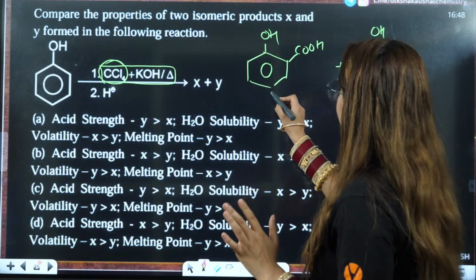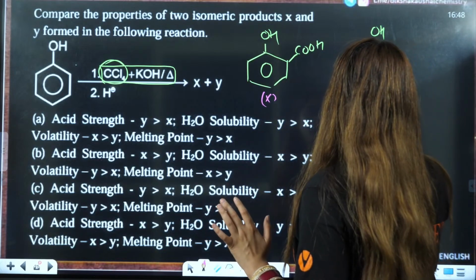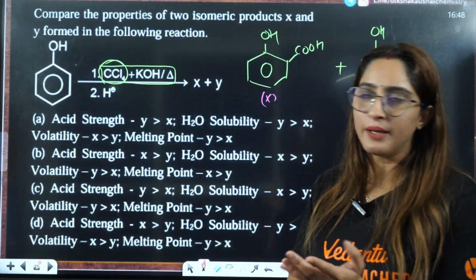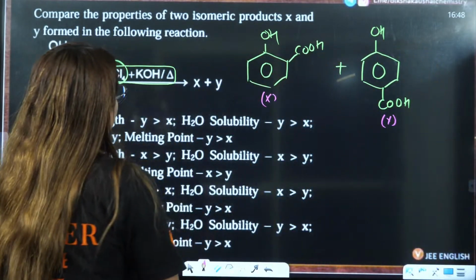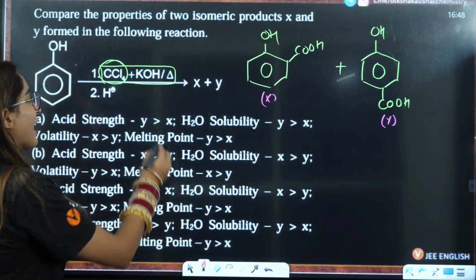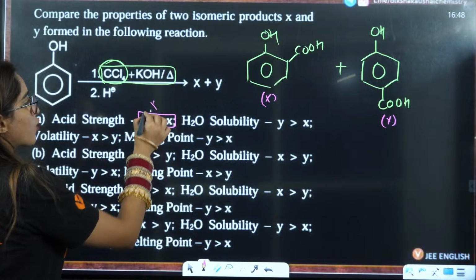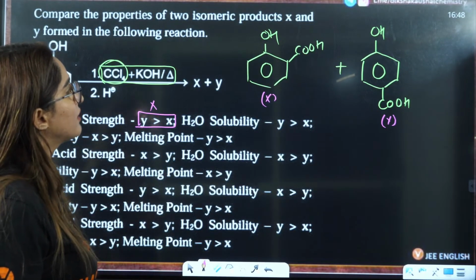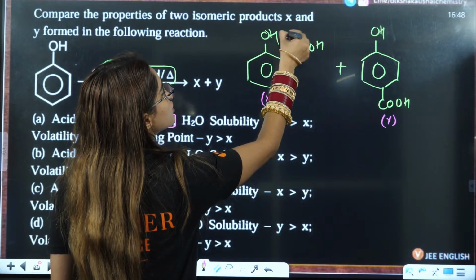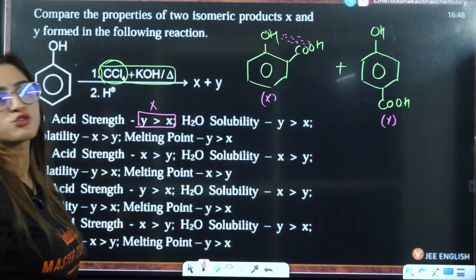I'm taking this as X and this as Y. Maybe I will not be able to match any of the answers, maybe I will. So now firstly, let us see which has more acidic strength. Y greater than X in my case is not possible, because here it is going to form hydrogen bonding. So that means acidic strength here should be greater.